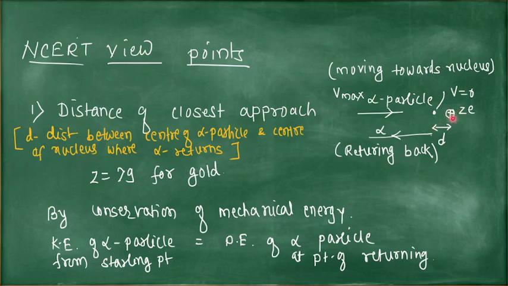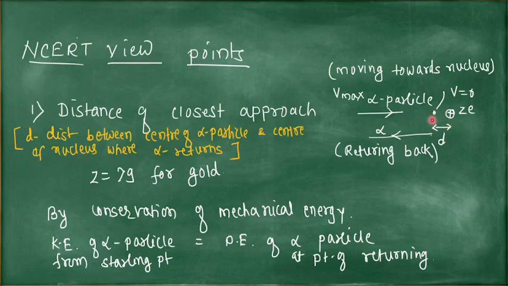Because the nucleus is positively charged, the alpha particle is also positively charged. So there is a large repulsive force at some distance, because there is a repulsive force between the positively charged particle and the positively charged nucleus. When the alpha particle comes in the field of the nucleus, the nucleus exerts force on it.